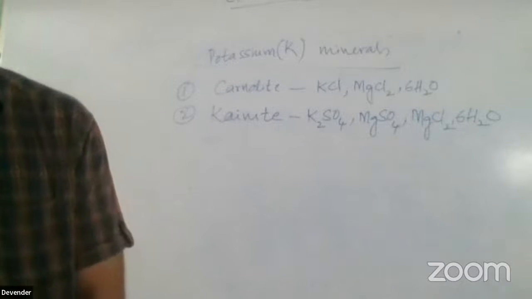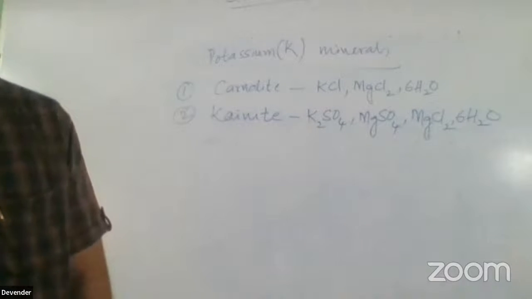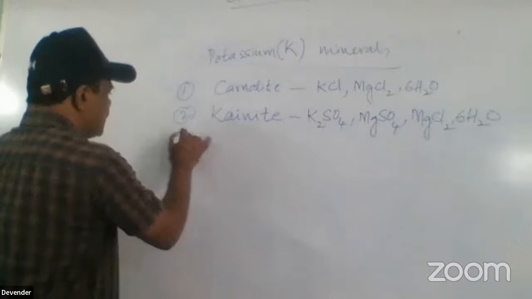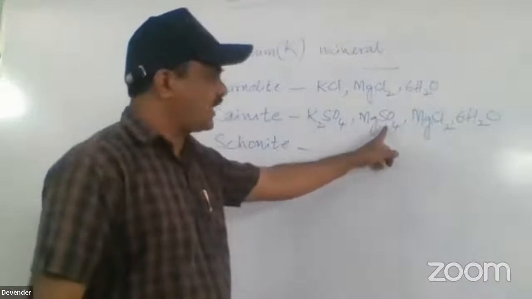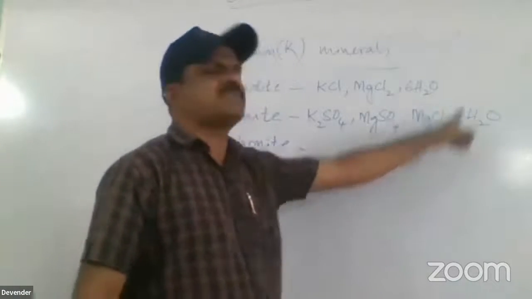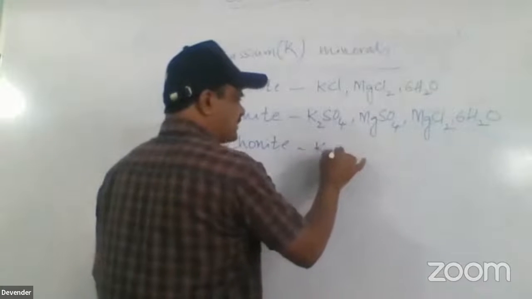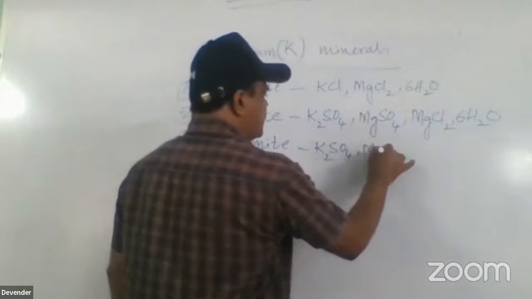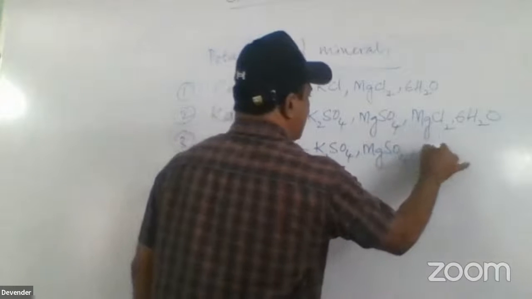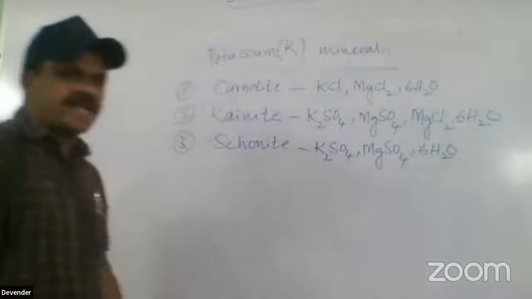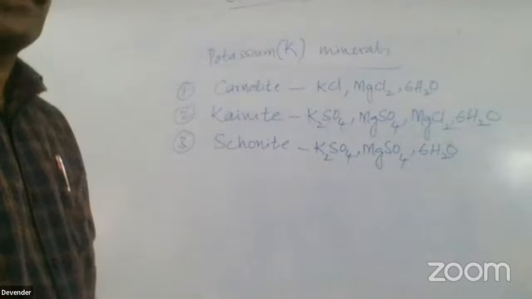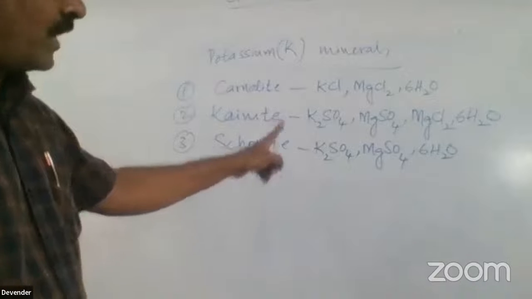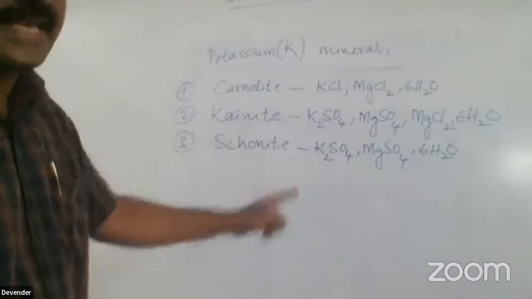Next is schoenite. Third is schoenite. Here, simply remember that schoenite is nothing but K2SO4, MgSO4, 6H2O. Just leave out the MgCl2. That's all. So potassium sulfate, magnesium sulfate, 6H2O is called schoenite. Kainite is K2SO4, MgSO4, MgCl2, 6H2O, but schoenite is K2SO4, MgSO4, 6H2O. That is the difference.